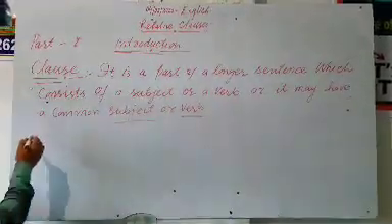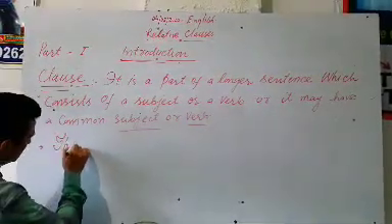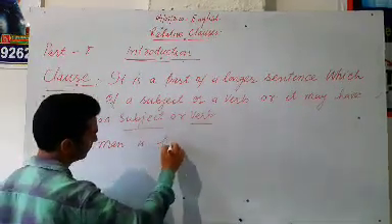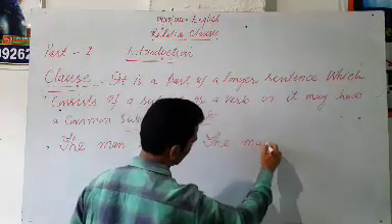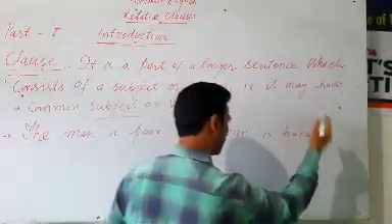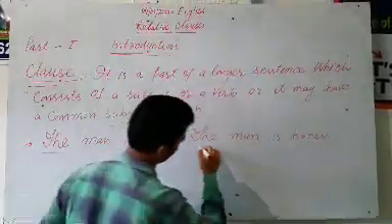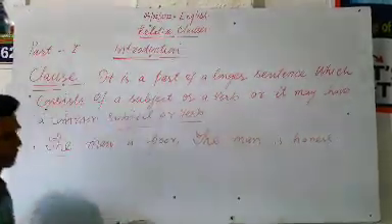I shall give over here an example, that is, the man is poor. The man is honest. In this example, it is clear that there are 2 sentences, that is, the man is poor and the man is honest.